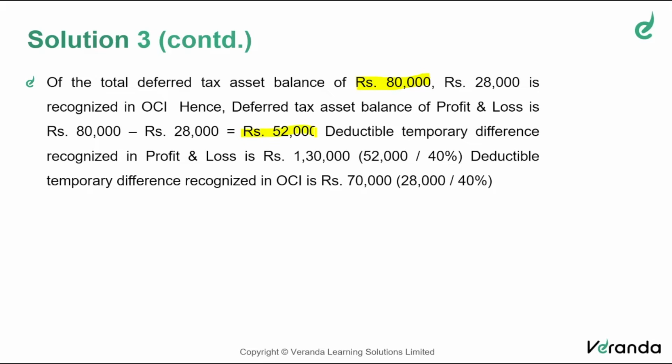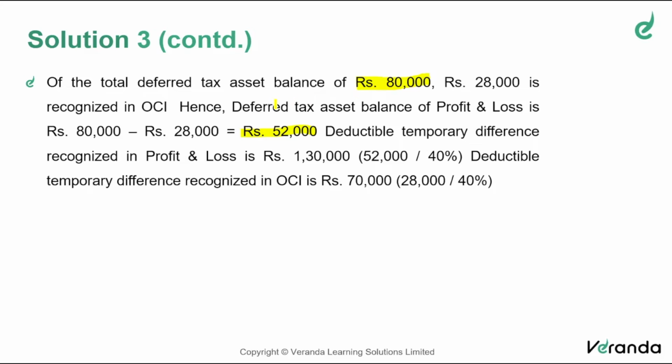Total deferred tax asset is 80. Credit to P&L is only 52. Credit to OCI is 28. So deferred tax asset account debit 80,000. That was the original entry: deferred tax asset account debit 80,000, to P&L 52, to OCI 28. That was the original entry.